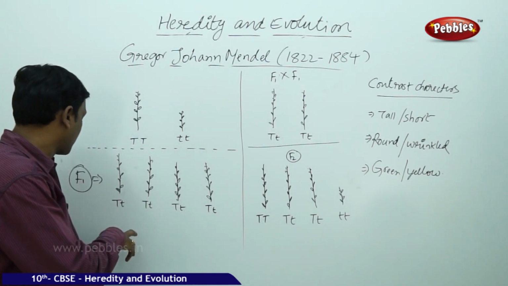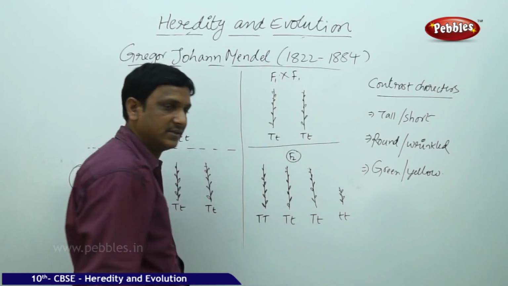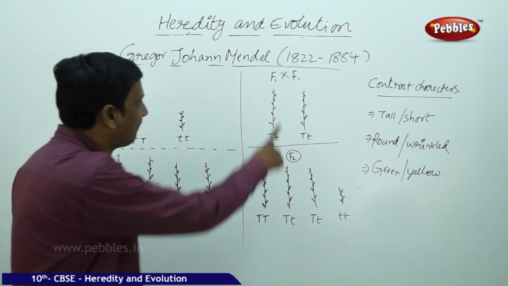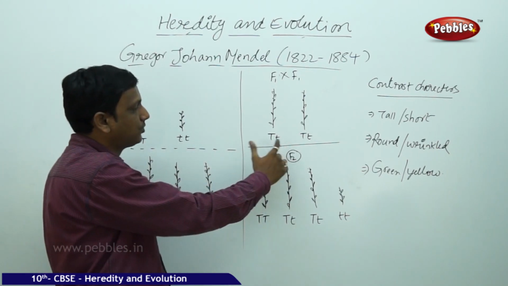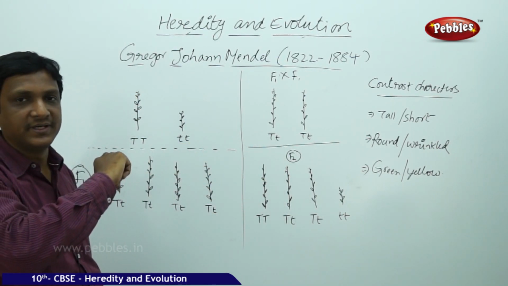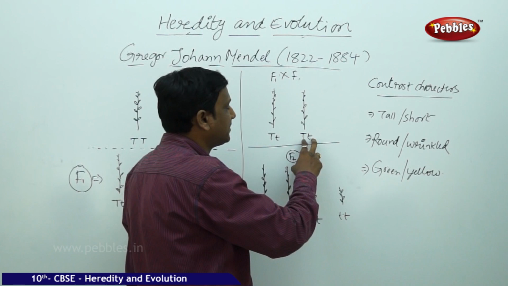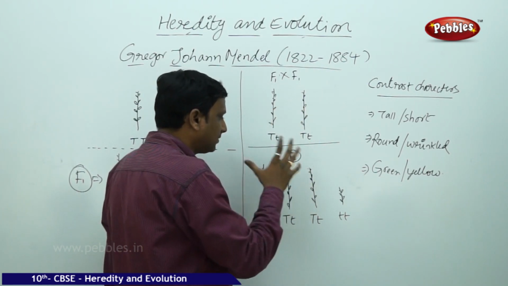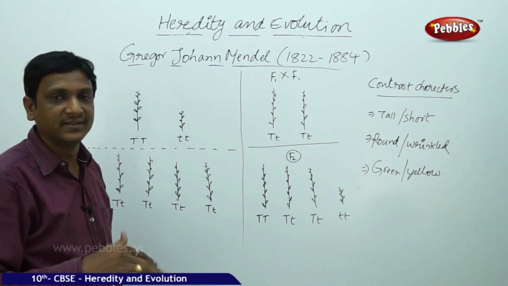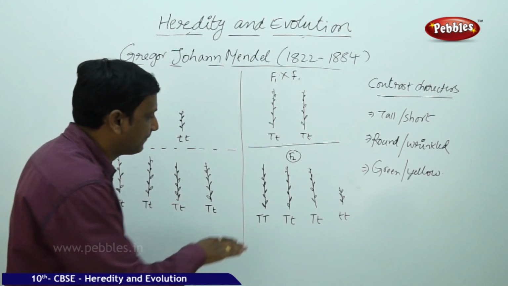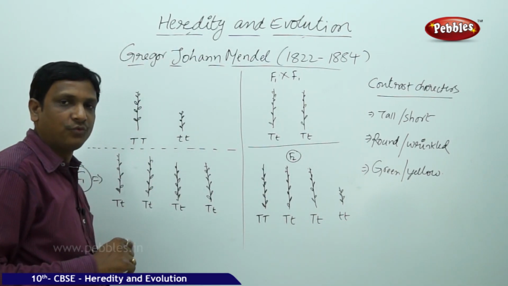Now F1 plant and F1 plant are crossbred for the second progeny, F1 into F1. In F1, there are two genes, one capital T and the other small t. One expresses tallness, the other expresses shortness. Now these are crossbred. What is the result here? We got 1/4 short and 3/4 tall. Three-fourths of the plants are tall, and 1/4 is short. Out of 4, 1 is short.